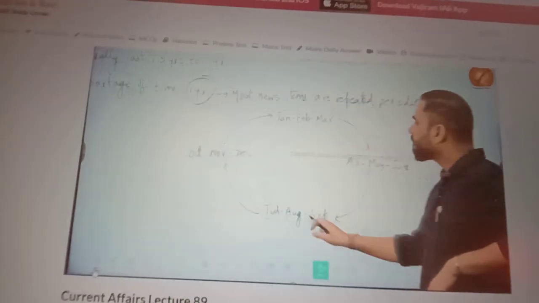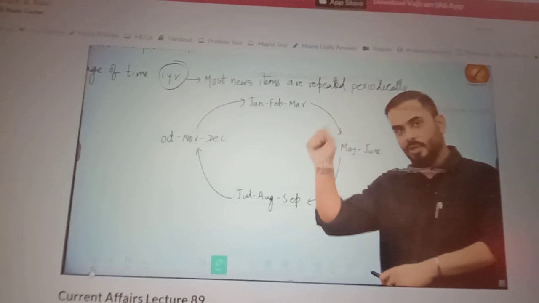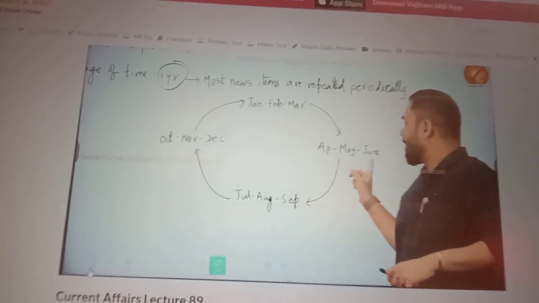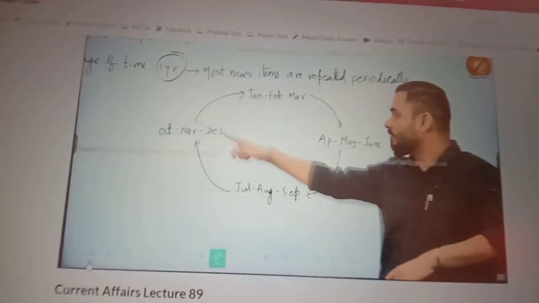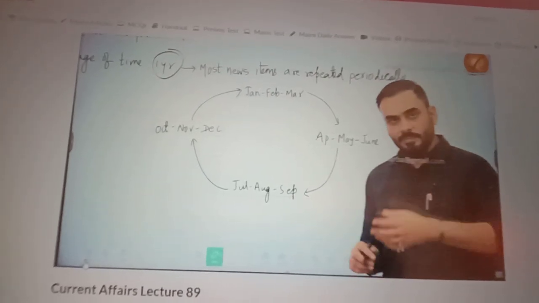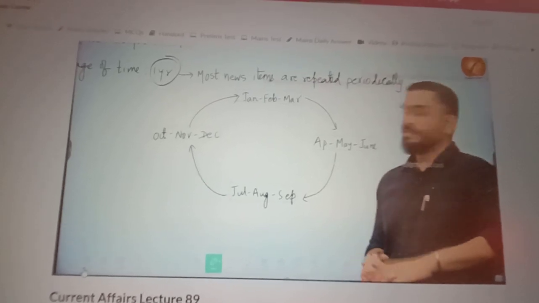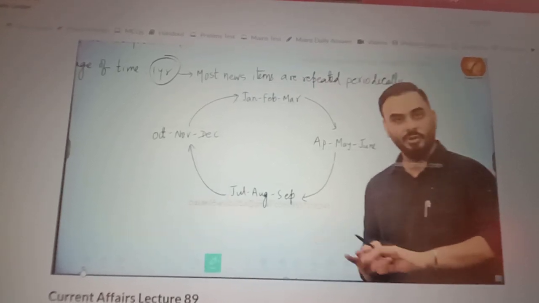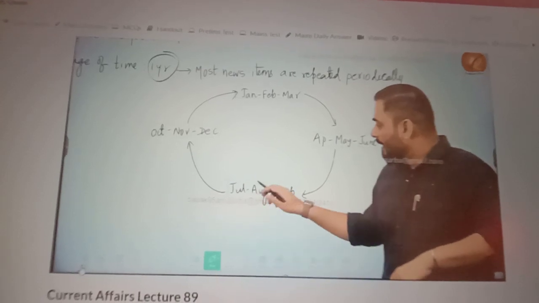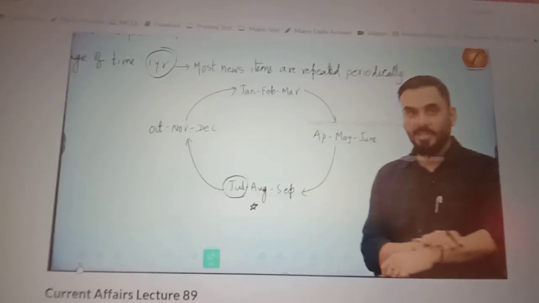See, guys, you understand the meaning of quarter. For example, January, February, March is the 1st quarter. Then April, May, June, the 2nd quarter. July, August, September is the 3rd quarter. So we divide 12 months into 4 quarters. Suppose that you have not studied any current affairs so far. I'll give you an example. You have not studied current affairs at all. You have zero idea about it. And you are planning to study current affairs from July. July is the first month. You will read the current affairs and newspaper.